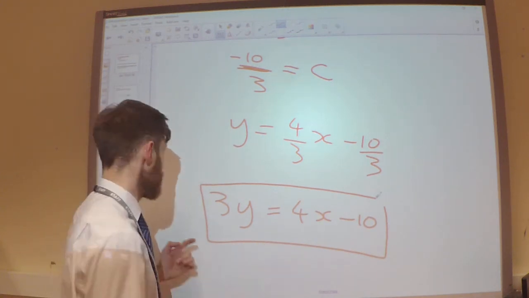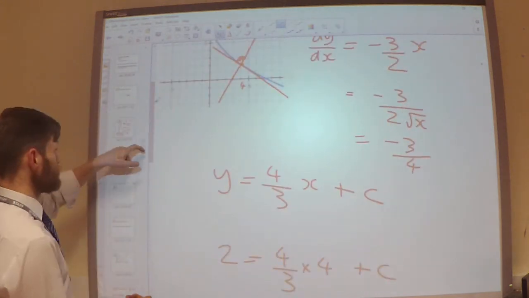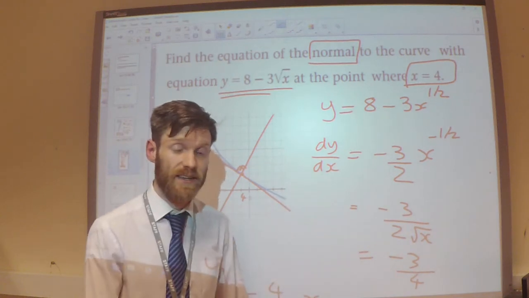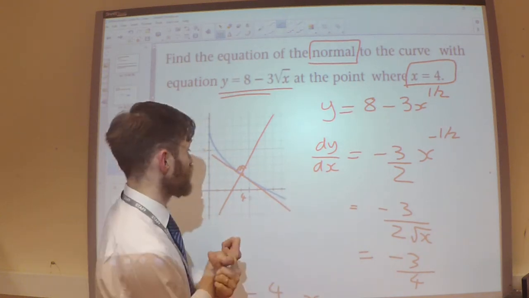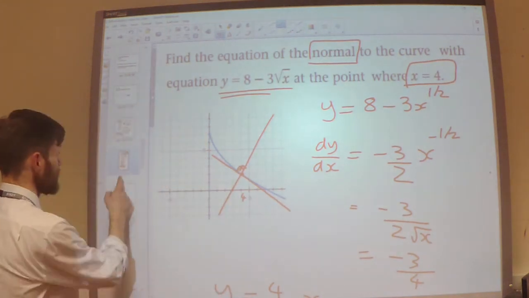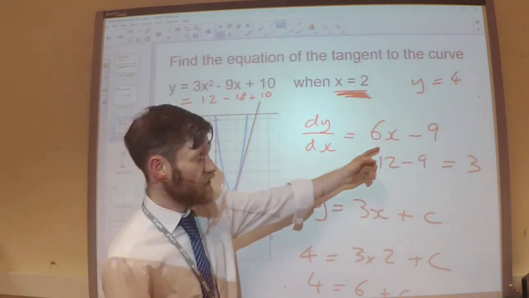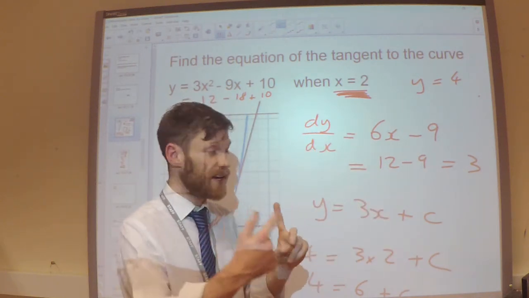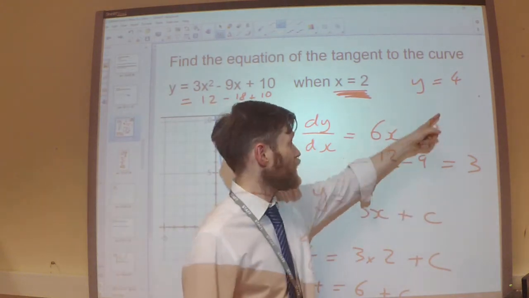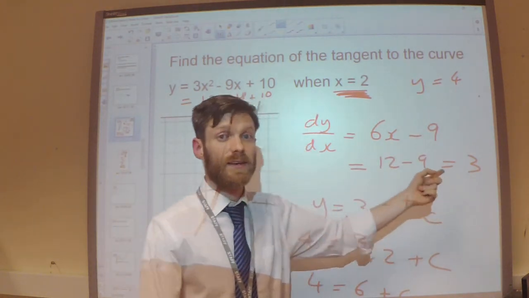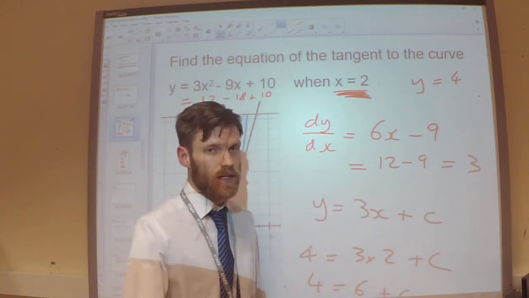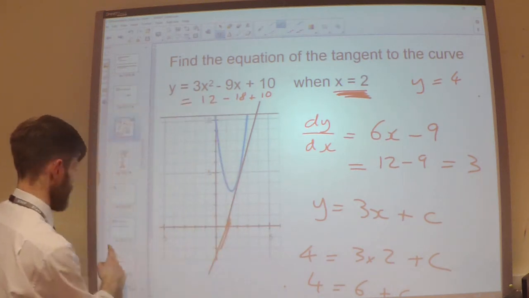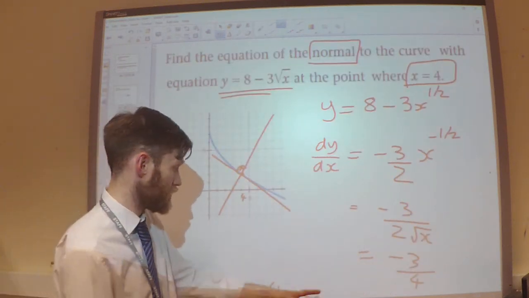So the important thing is, tangents and normals, they are both straight lines, they both obey the y equals mx plus c. You need to know the gradient, so if you differentiate the curve, that's going to give you your gradient function. If you want the gradient at that point, substitute your x value in, to get the gradient at that point. That would be the gradient of the tangent. Do the negative reciprocal to get the gradient of the normal. If you're working out the equation for normal, negative reciprocal.